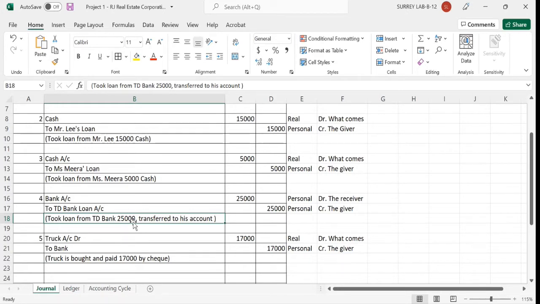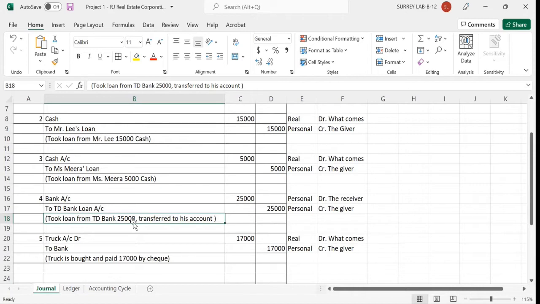Next, we have bought one truck and paid by check. Truck is a fixed asset, we know, and fixed assets are real, and for the real account the rule is debit what comes in and credit what goes out. So truck account has come in, the value of the truck has increased in our business by $17,000. So truck account debit, to bank account. Who is giving this money? Bank. Bank is what? Personal. What is the rule for this? Credit the giver. So all these things we need to consider in this case.